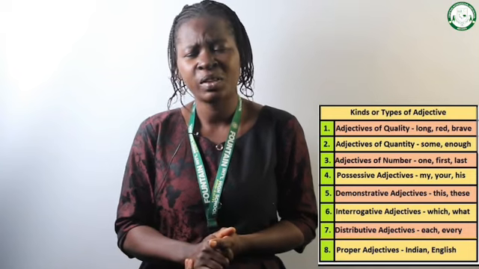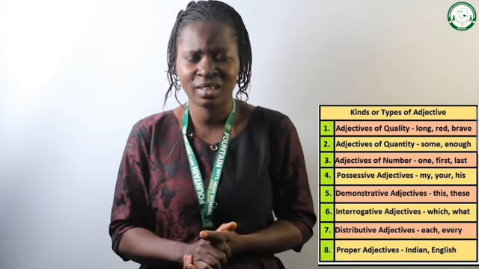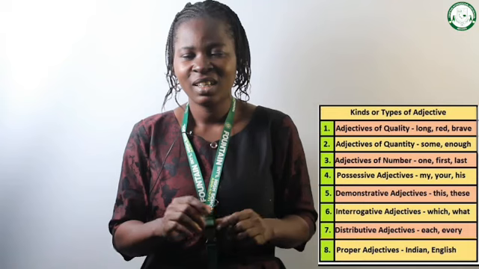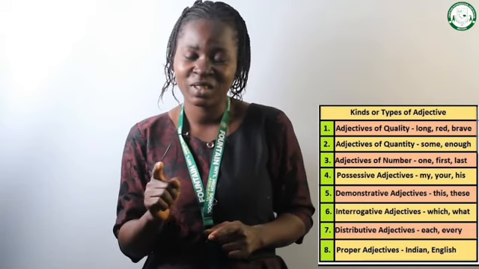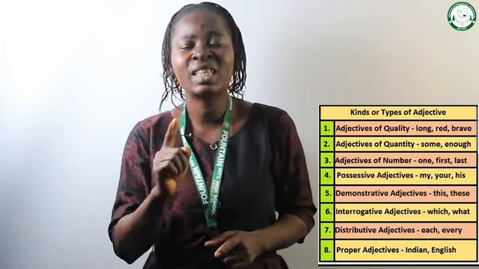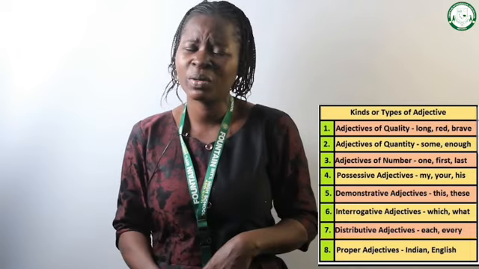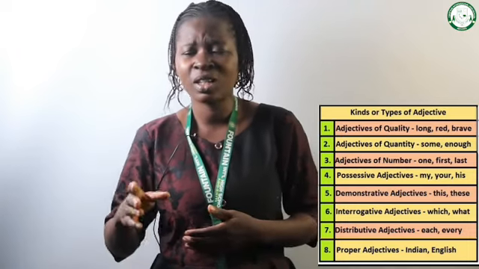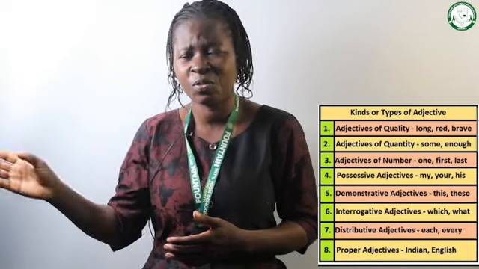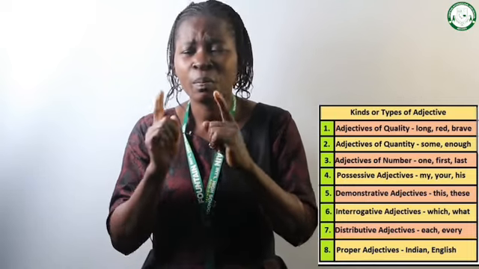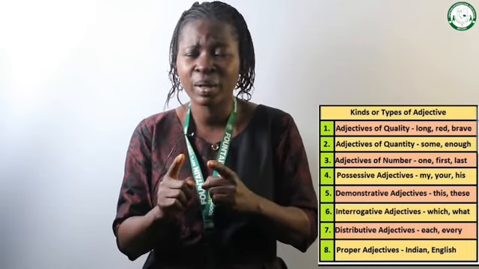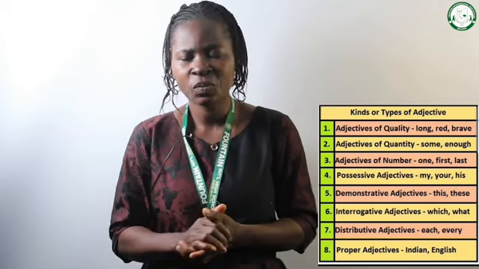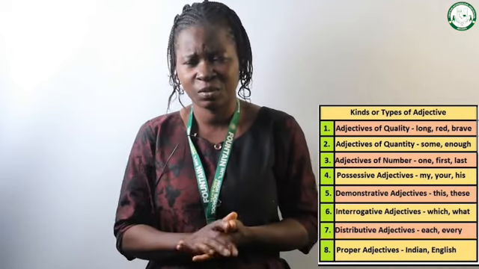So, for example, I bought 3 houses. You can see there, the noun in that sentence is what? Houses. Then I said 3. I'm not talking about 10 houses, I'm not talking about the other houses not far from here. No, I'm talking particularly about the number 3 houses. So 3 there is an adjective.